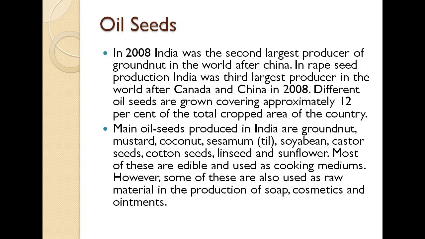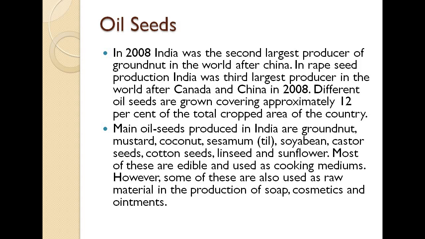It was recorded in 2008 that India was the second largest producer of groundnut in the world. And rapeseeds are basically what you get cooking oil from. In that, we are the third largest producer in the world after Canada and China in 2008.